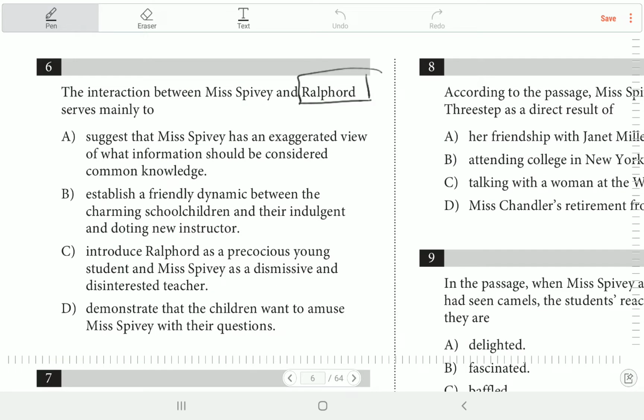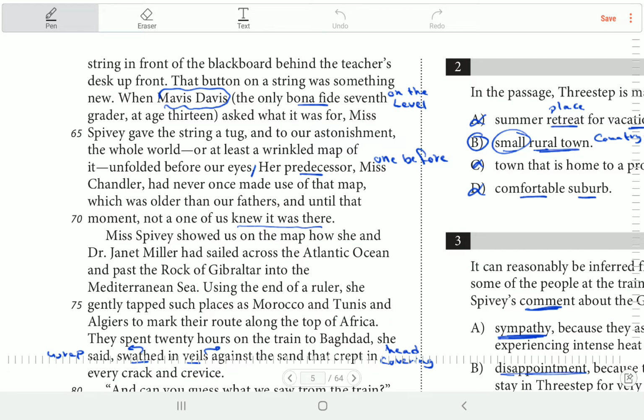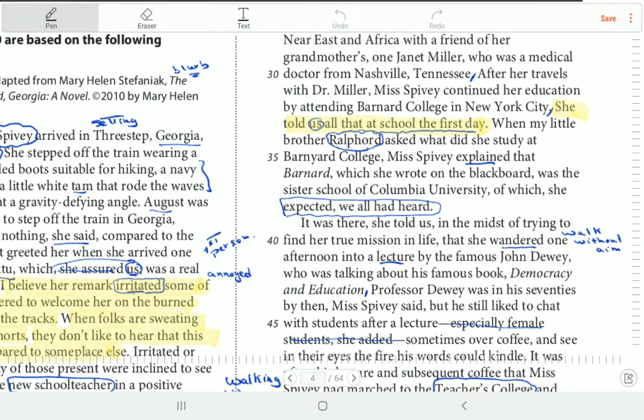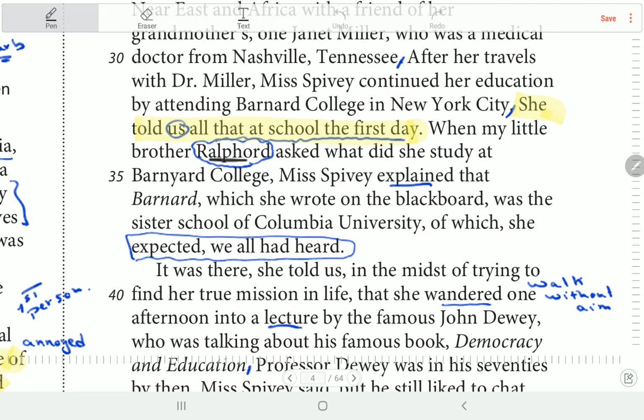Okay. So where is that? Okay. That was in line... I think that was here. Ralford was mentioned here. This is Ralford.